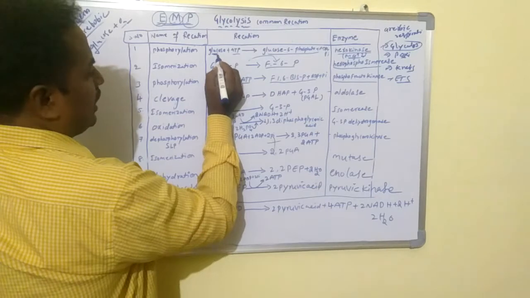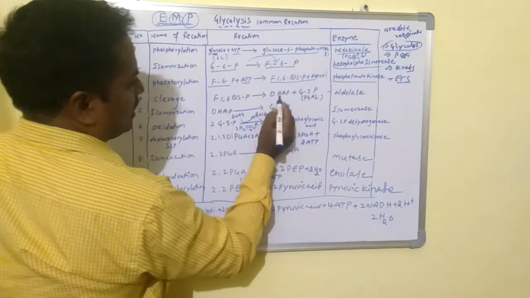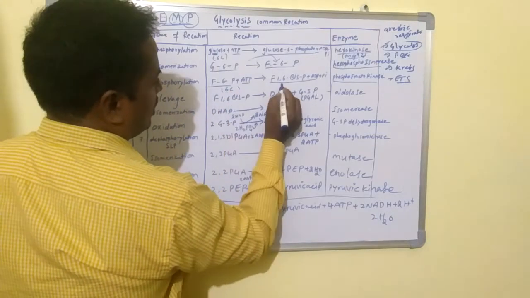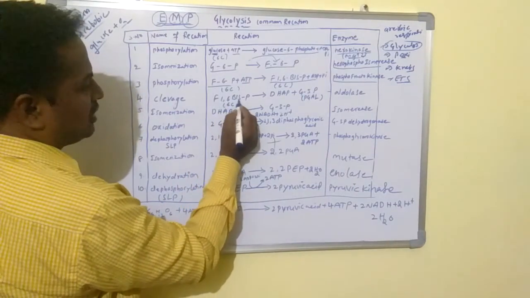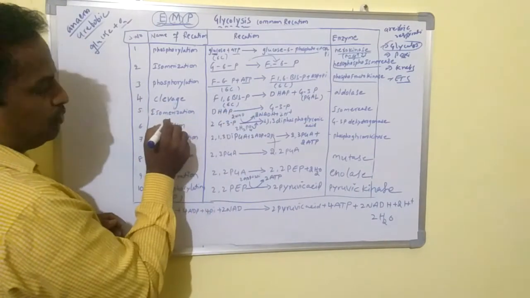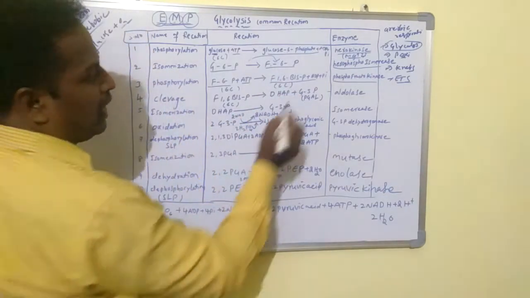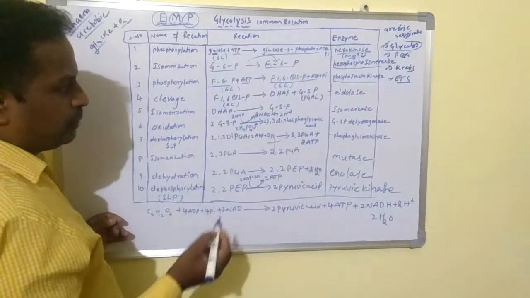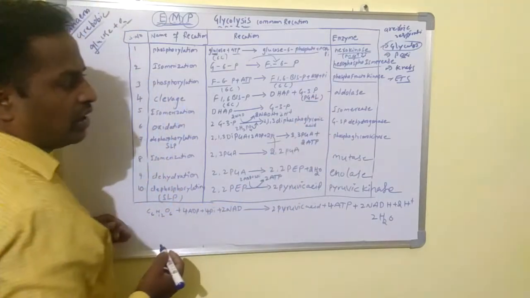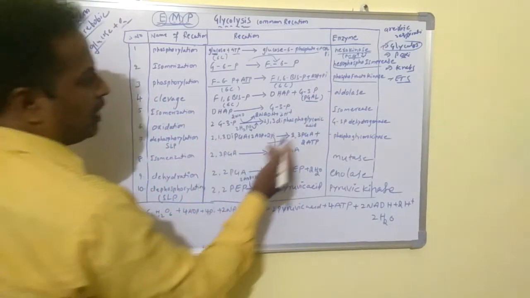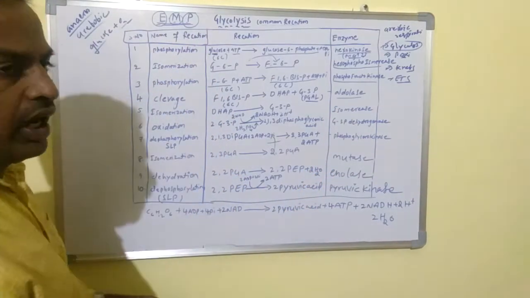Generally, how many carbon atoms does glucose contain? 6 carbons. So in all these substrates and products, 6 carbons are present. The 6-carbon fructose 1,6-bisphosphate undergoes cleavage, and as a result forms dihydroxyacetone phosphate as well as glyceraldehyde 3-phosphate, or 3-phosphoglyceraldehyde. This reaction is catalyzed by which enzyme? Aldolase enzyme. Then the fifth reaction is isomerization.